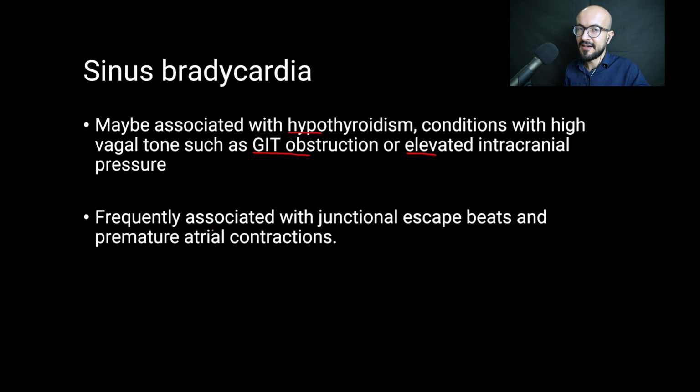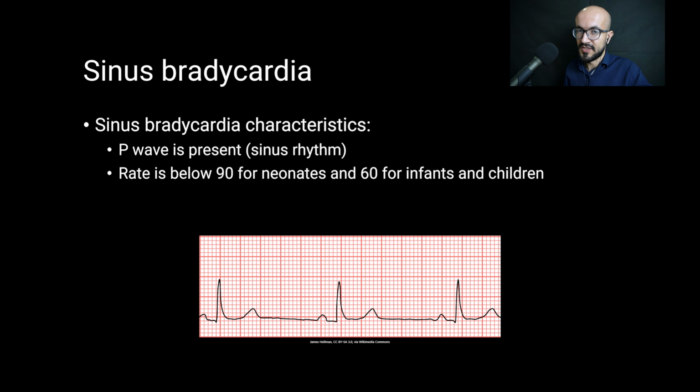And sinus bradycardia is frequently associated with junctional escape beats and premature atrial contractions. Now, on ECG paper, the sinus bradycardia is characterized by a normal P wave and a rate that is less than 90 in neonates and less than 60 in infants and older children.